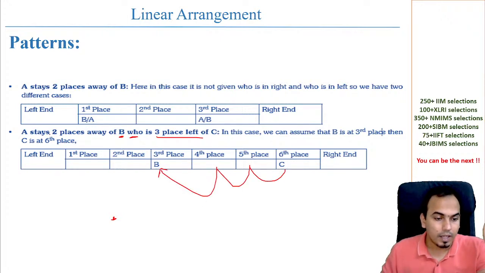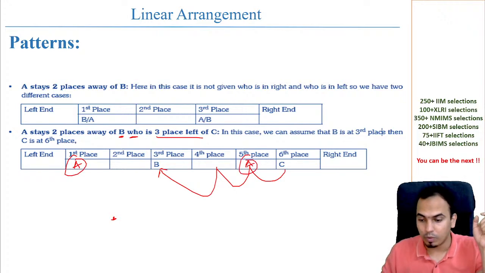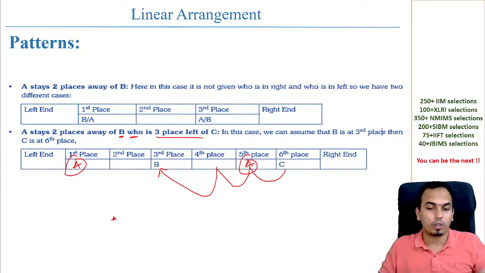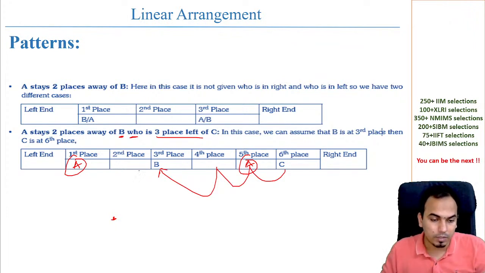A stays two places away of B. Now A can be two places away. So this can be two places away. A can be here also, because you don't know which side they are talking about. So A can be two places, that means this is 1, 2, 1, 2. Any side it can be. Great. So let's say there's someone already at this place or at the fifth place, वहाँ पे कोई पहले से है, समझो वहाँ पे Z पहले से है, so you know that कि A यहाँ पे नहीं आएगा, फिर A यहाँ पे ही आएगा.